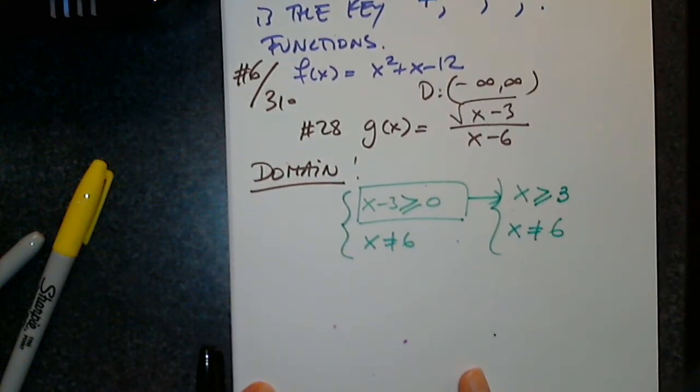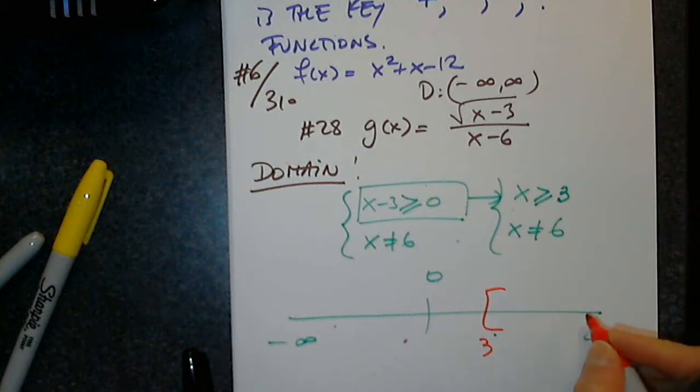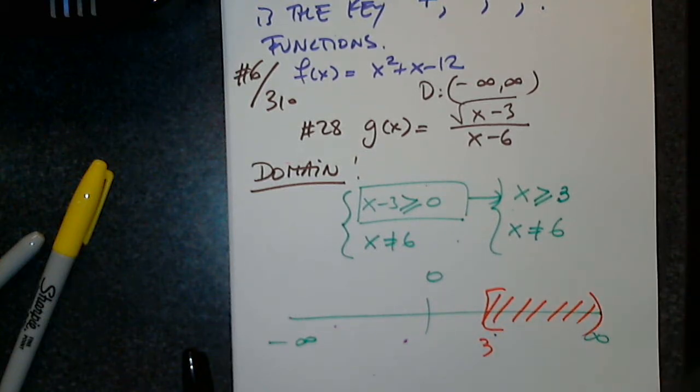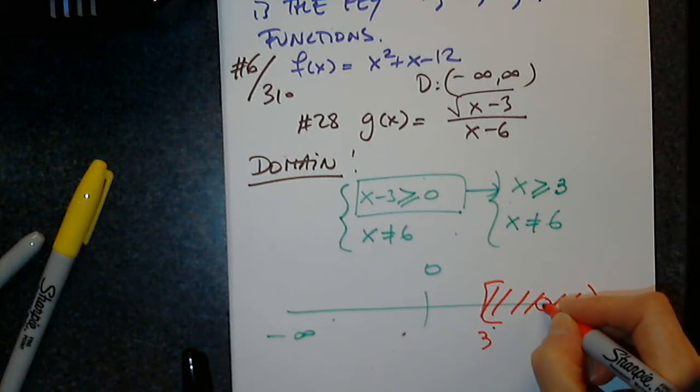Let's say I don't see what the domain is. And let's graph everything on the real line or number line. Greater than or equal to 3 is this. Not equal to 6 is this.